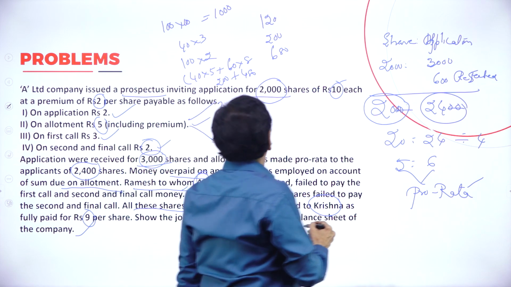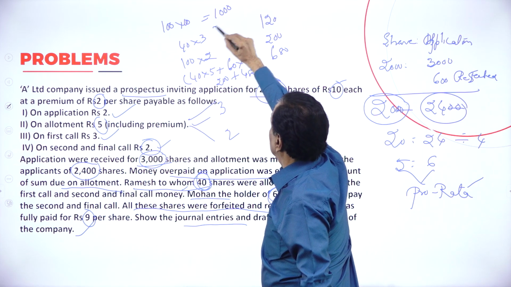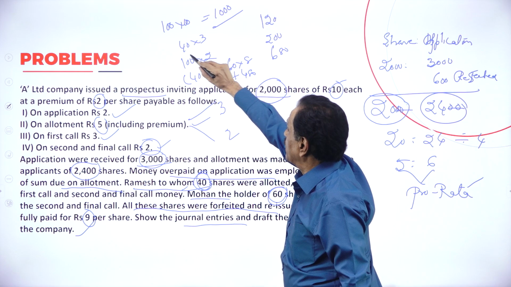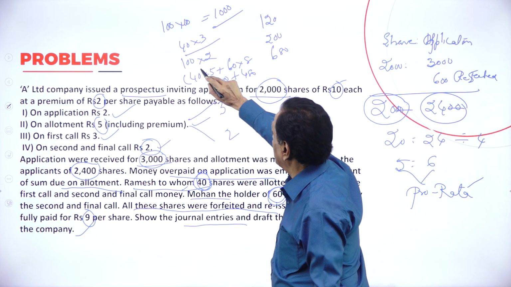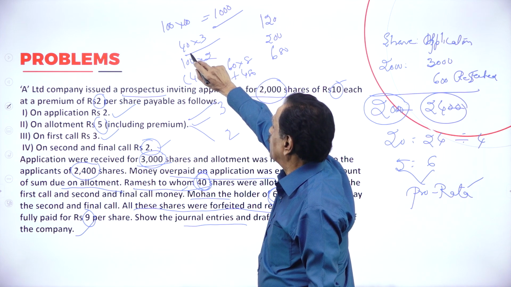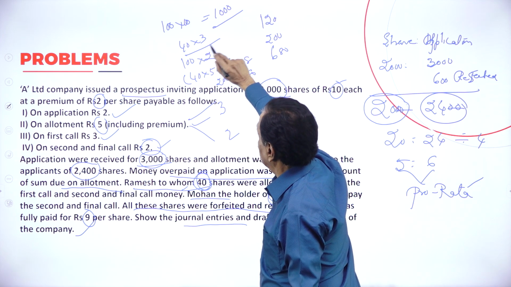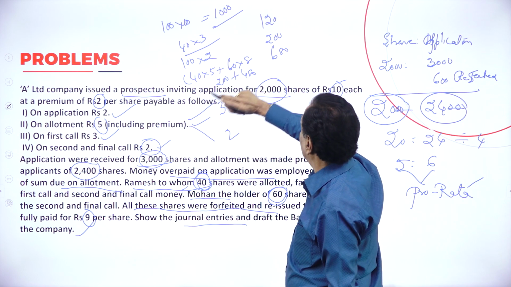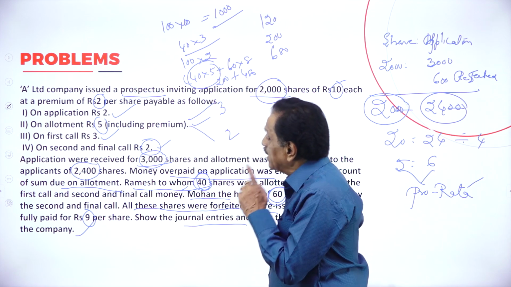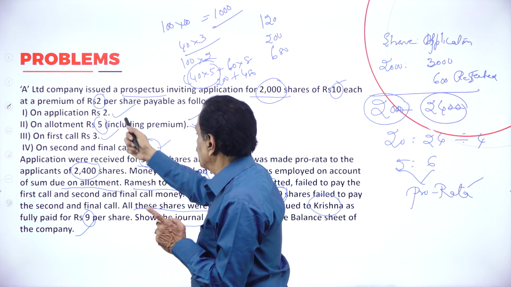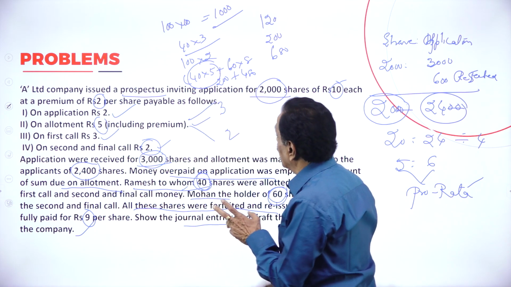See the board? Actually, how much do you have to receive? 1000. The first man fails to pay 40 into 3, that is 120. This is 100 into 2, meaning he has paid. How much already paid? 40 into 3, 100 into 2, final call. Then already paid 5, no? What is the 5? He paid 2 on application, 3 on allotment.